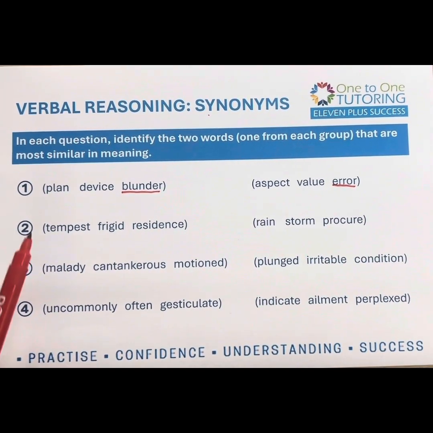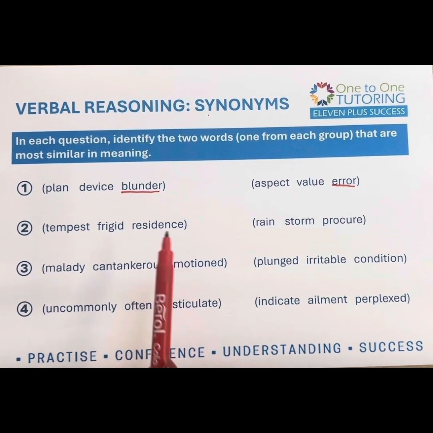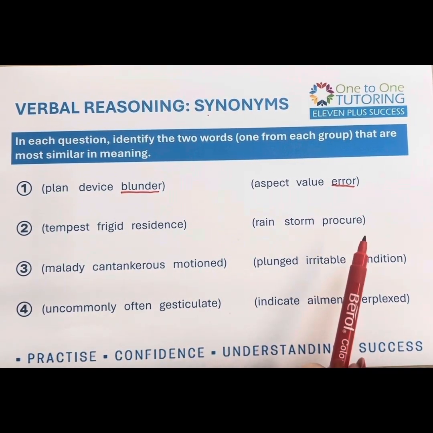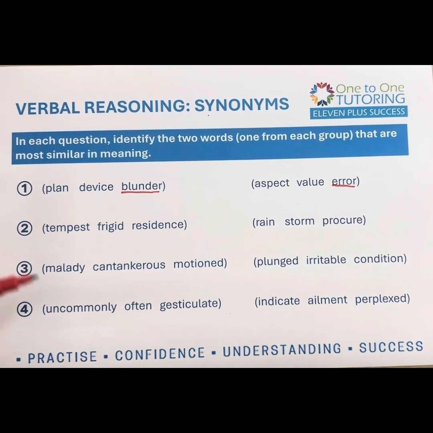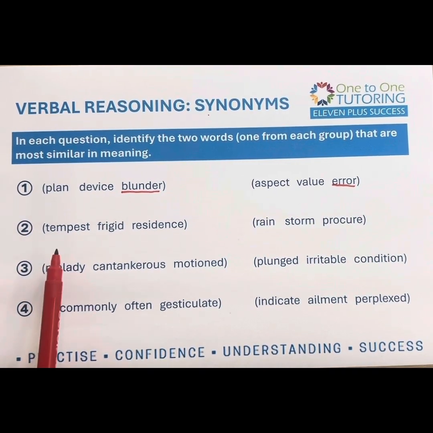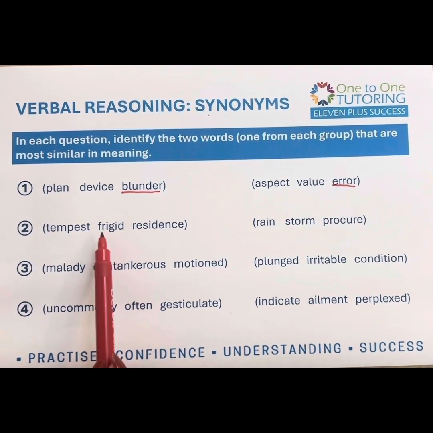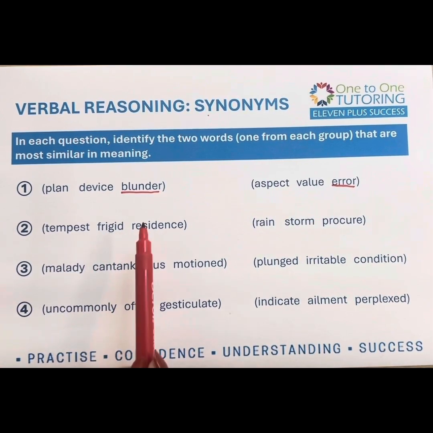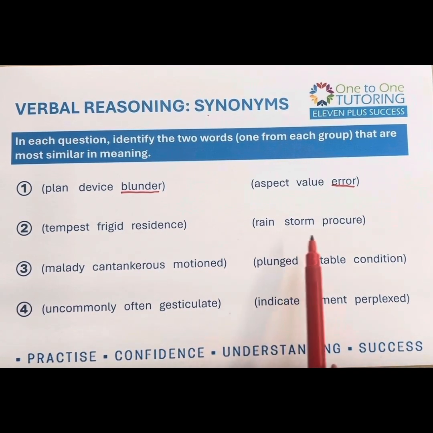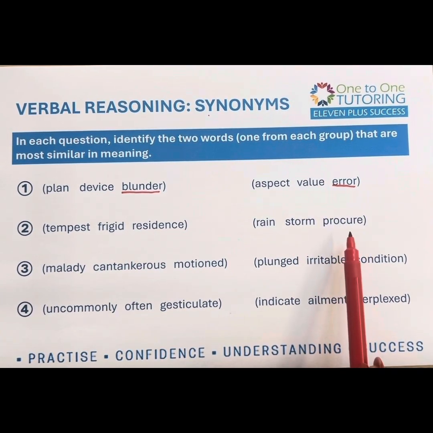Okay, moving on. We've got tempest, frigid, residence, rain, storm and procure. So some trickier vocabulary here. Now, tempest is a word that has come up frequently in texts that we do in class, and will come up throughout the year, and hopefully they will get to know the meaning of it, but I'm just going to leave that one for a moment. They might be able to infer that frigid is to do with being cold, thinking of the fridge, and they hopefully might have an idea what residence means. Over here, I think they would know rain and storm, but procure they might be uncertain of.